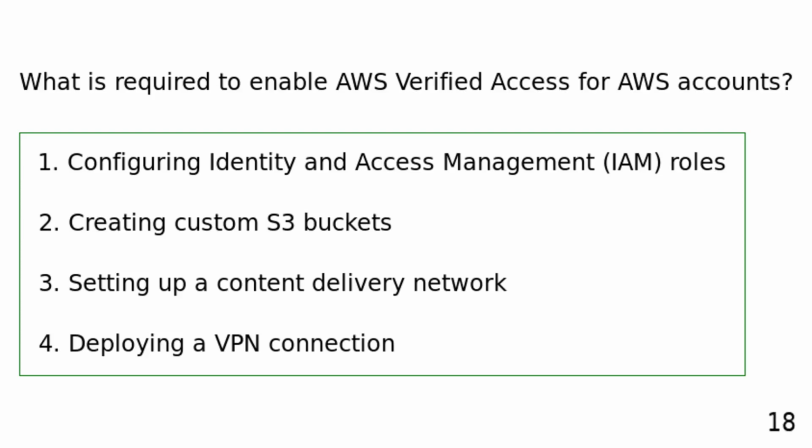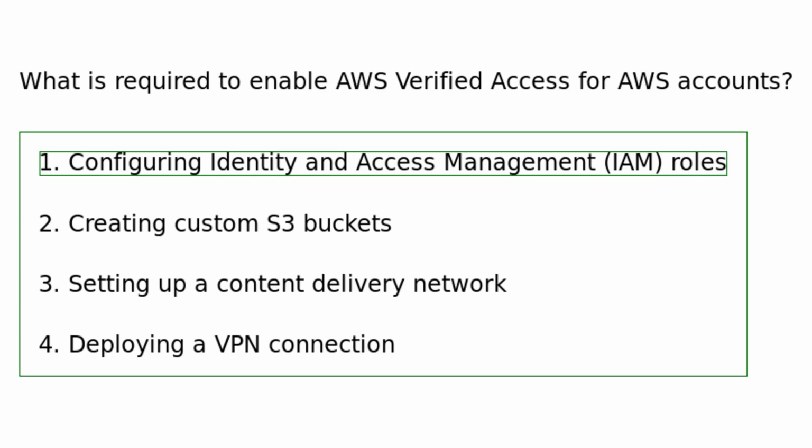What is required to enable AWS Verified Access for AWS accounts? Configuring identity and access management roles. Creating custom S3 buckets. Setting up a content delivery network. Deploying a VPN connection. To enable AWS Verified Access for AWS accounts, users need to configure IAM roles to specify which specific users or groups can access the account.